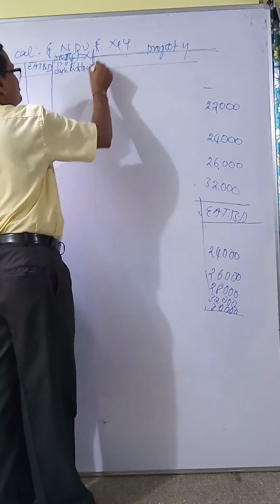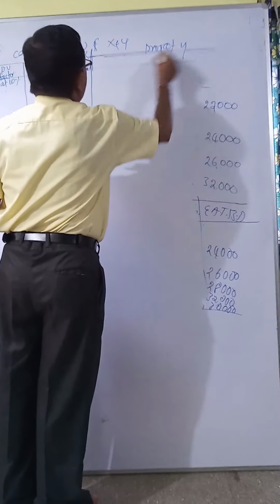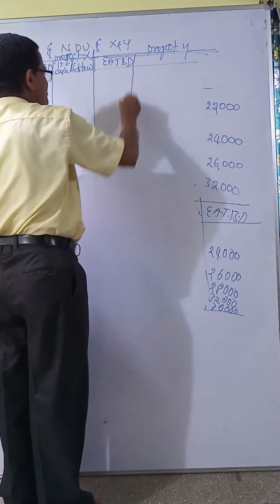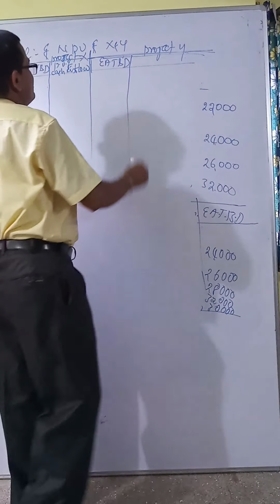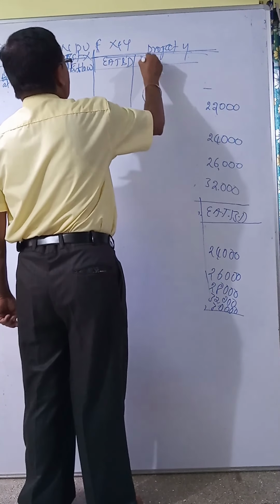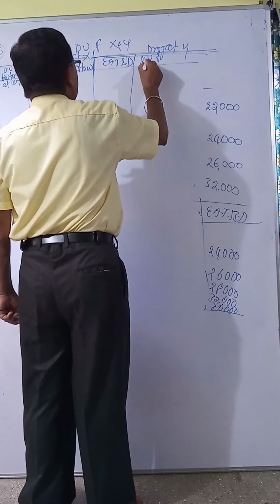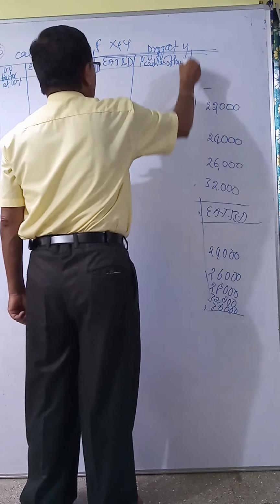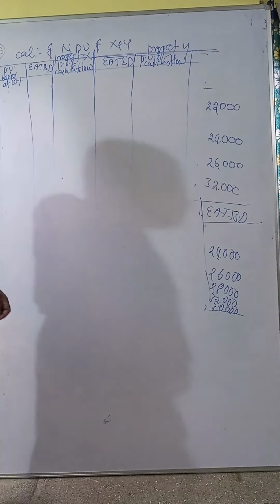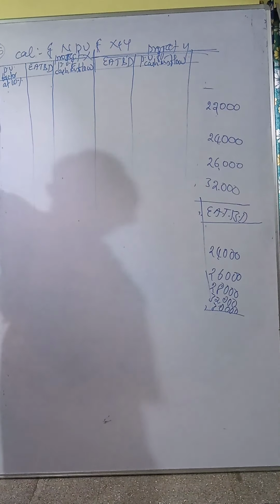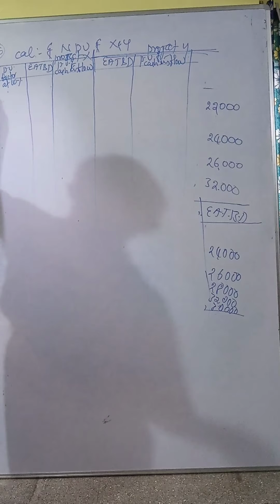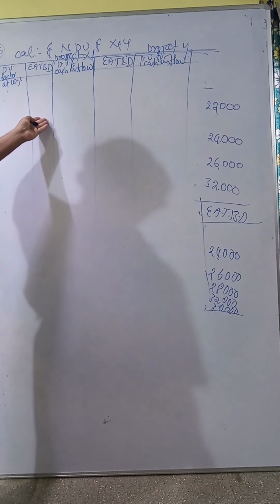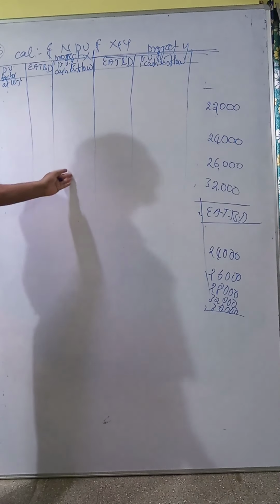If you want to do it separately, you provide separate year, PV factor, earnings after tax before depreciation, and present value of cash inflow.